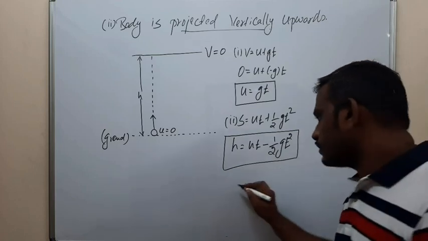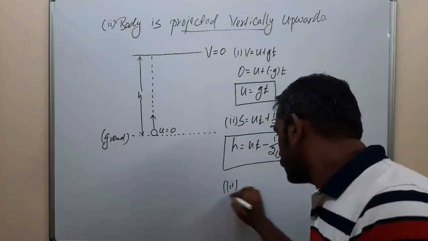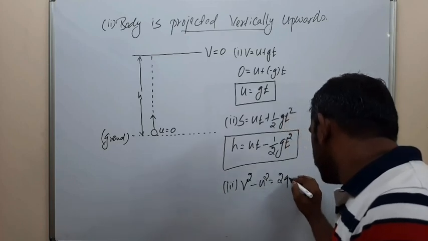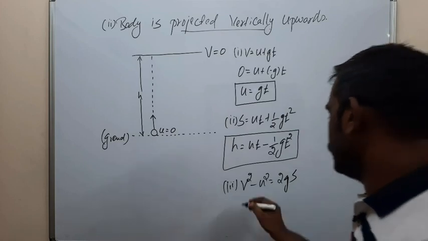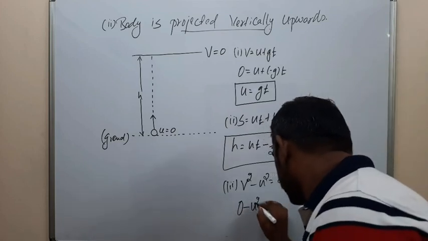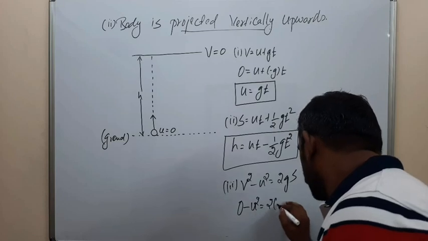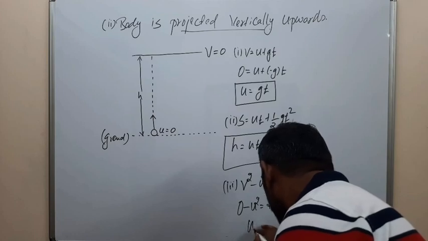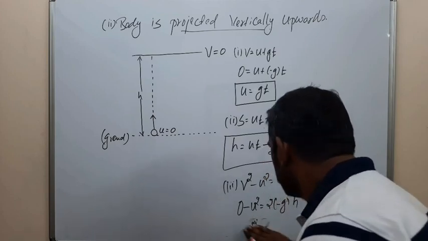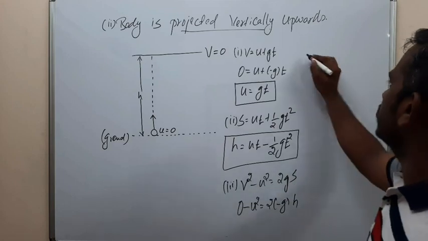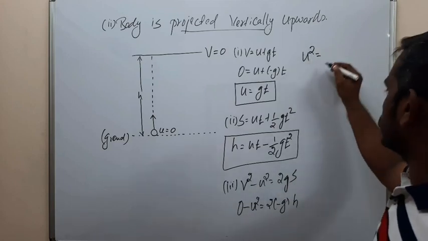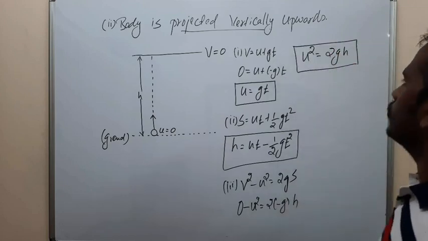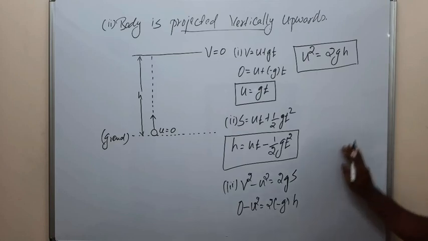Then third equation, v square minus u square is equal to 2gs. Final velocity is 0 minus initial velocity square is equal to 2 into minus g into h. So from this we can write u square is equal to 2gh.